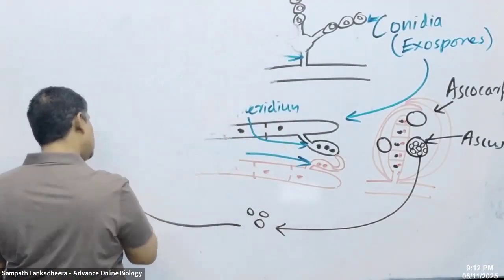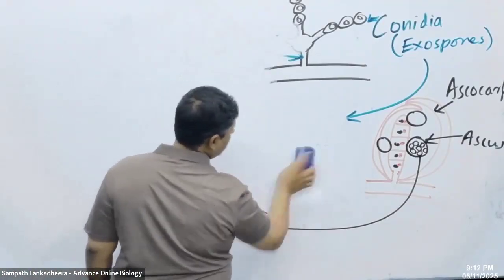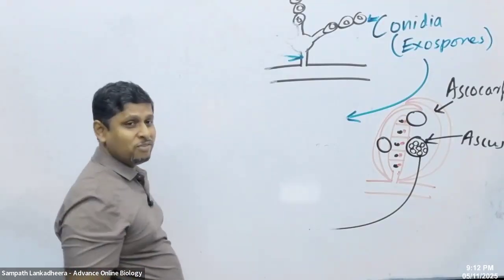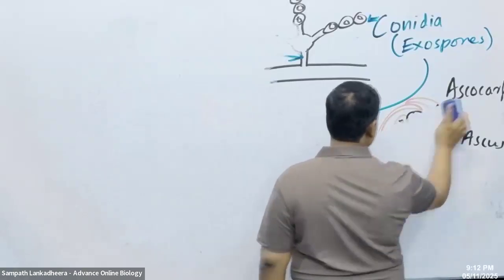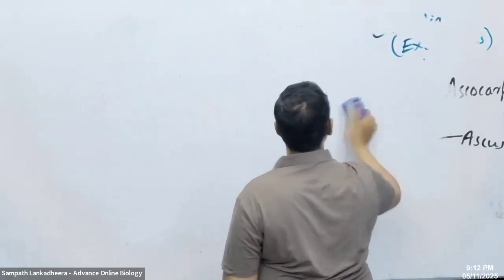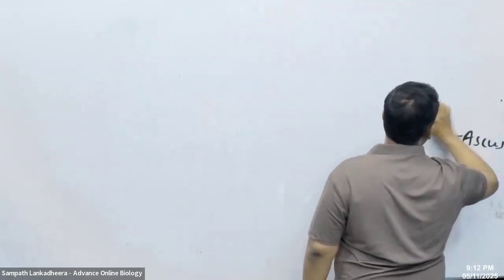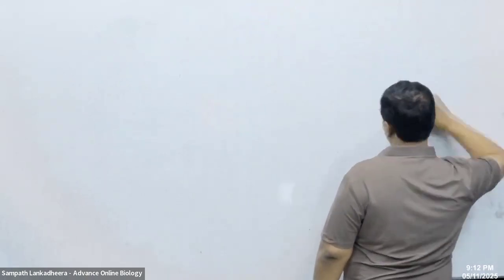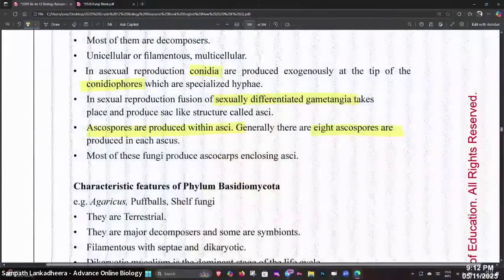People, asexual reproduction is not a common event in most of the Basidiomycota. In the example that we discussed, the Agaricus, asexual reproduction is not common. Only sexual reproduction happens, and that's also a bit of an unusual type of sexual reproduction. Let's look into these details a little bit, people.